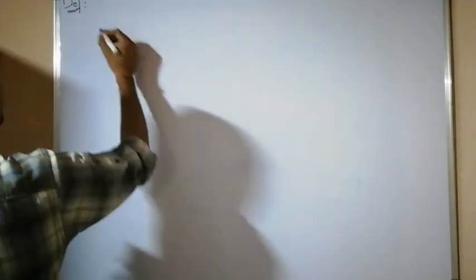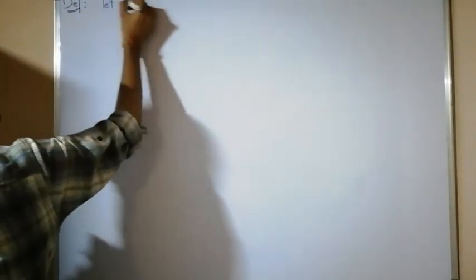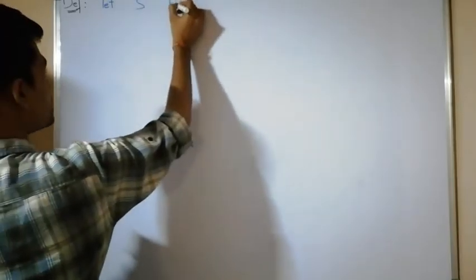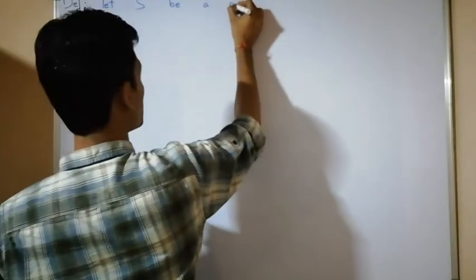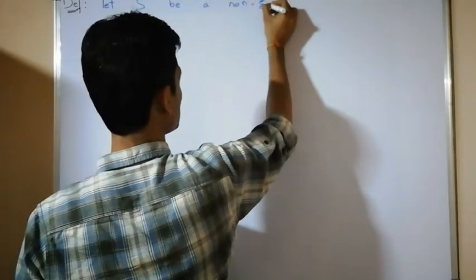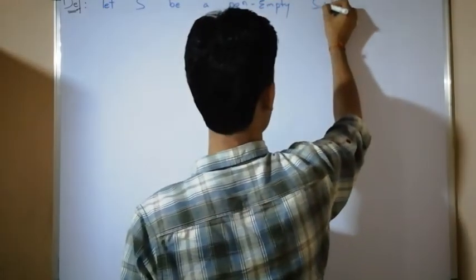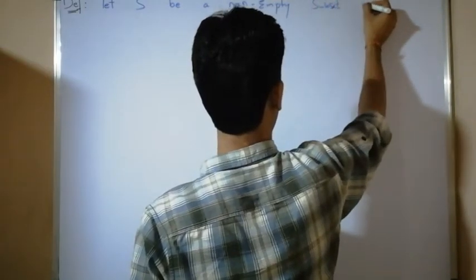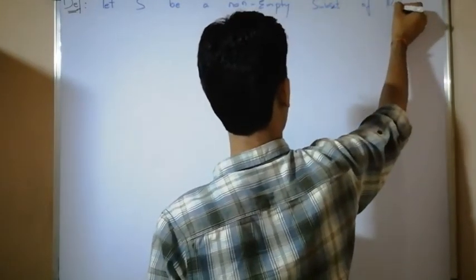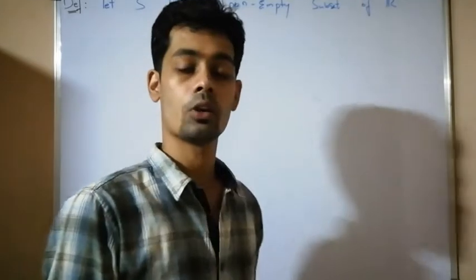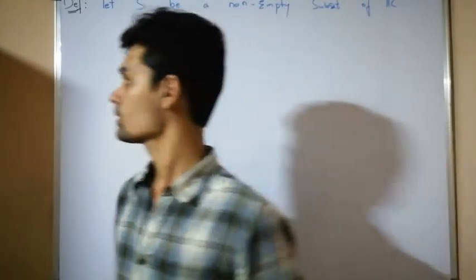Definition of upper bound, lower bound. Let capital S be a non-empty subset of R. First definition.